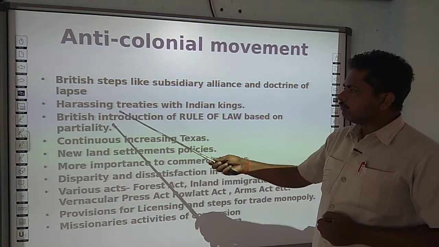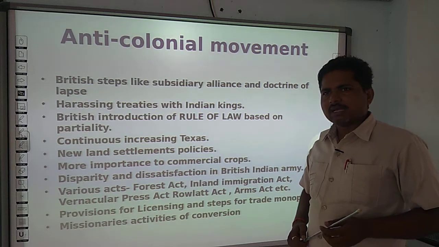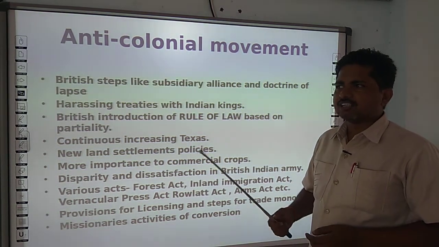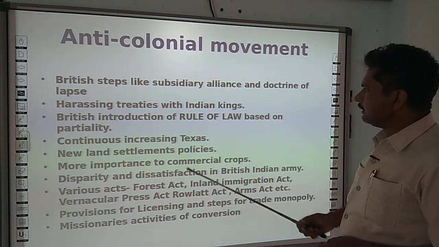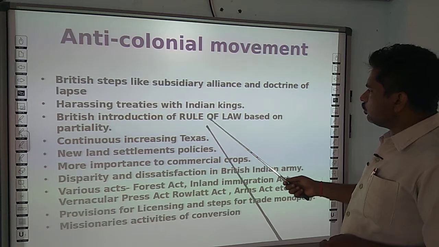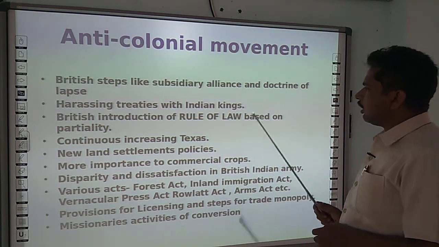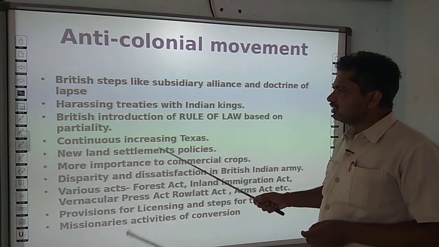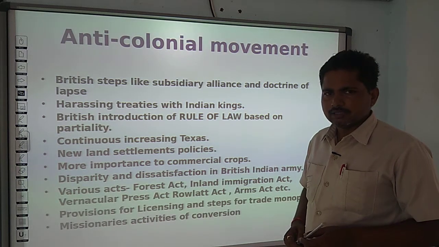They even imposed harassing treaties over Indian kings, like they stopped the pensions of the Peshwas and even the Mughal emperor. They also introduced the rule of law, but this rule of law was based on partiality, meaning all these laws were applicable over Indians only.